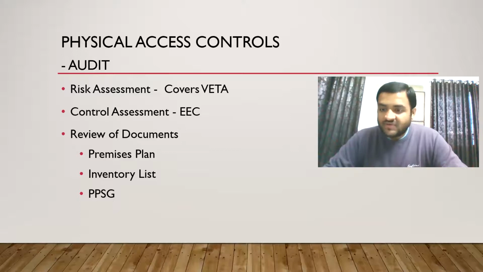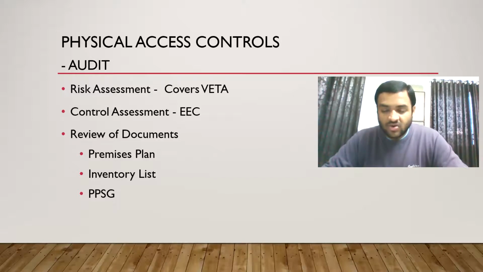So we have to see whether we are doing risk assessment or not, whether there is a system in the organization which does risk assessment on its own. It will cover 4 things: vulnerabilities, exposures, threats, and assets. Okay, that is what I call VETA. What is VETA? Vulnerabilities, exposures, threats, and assets. In physical access controls, what we will see is whether our risk assessment is covering VETA. Okay. First, you have to explain what risk assessment is, and then we will say what risk assessment is supposed to cover. This is only in case of physical access controls. We are not talking in general. What is VETA? Vulnerabilities, exposures, threats, assets.